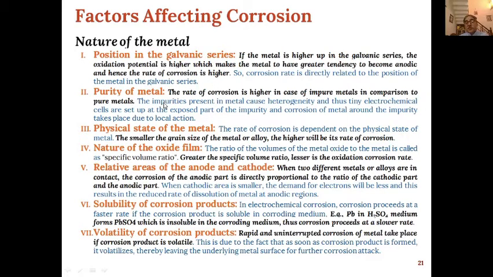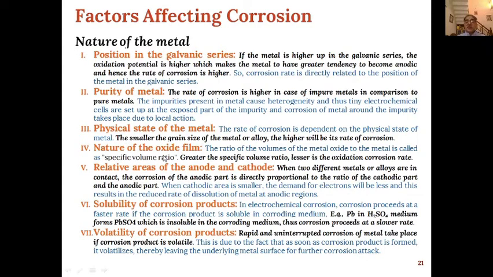Then purity of the metal. The rate of corrosion is higher in case of impure metals in comparison to pure metals. So that means purity of the metal matters in case of corrosion. Then physical state of the metal also is a factor which affects the corrosion. So here, smaller the grain size of the metal or alloy, higher will be its rate of corrosion. So the grain size will determine whether the corrosion rate will be high or low.